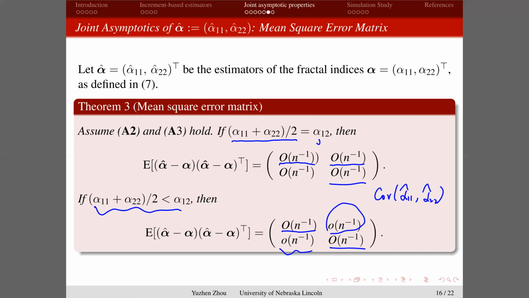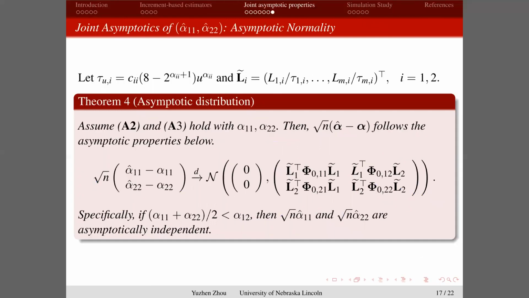And this finding eventually leads to our last theorem. If we standardize the estimator and multiply by the square root of n, eventually it converges to a bivariate normal distribution. And we find that if the average of alpha 1,1 and alpha 2,2 is less than alpha 1,2, then alpha 1 hat and alpha 2 hat, multiplied by square root n, are asymptotically independent.